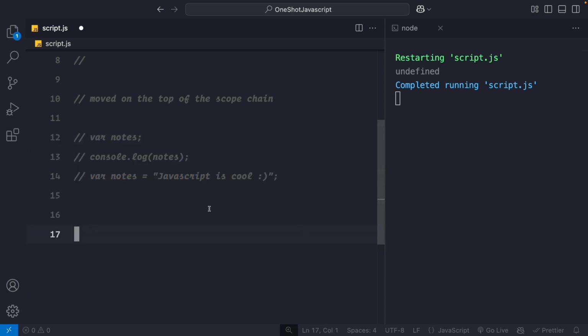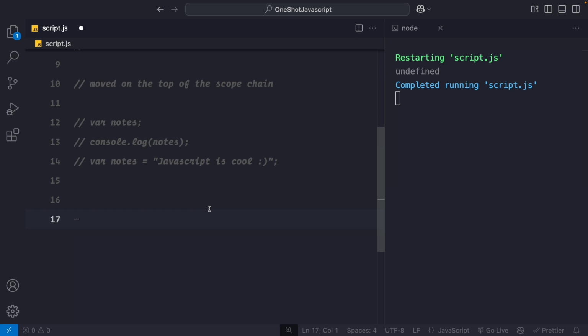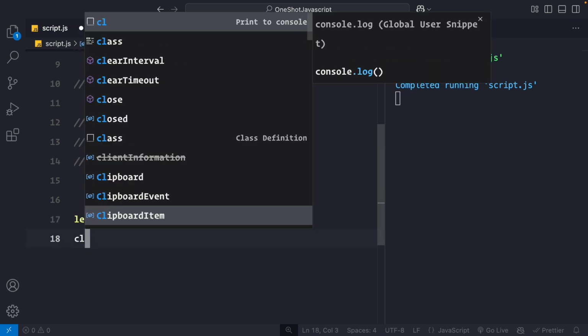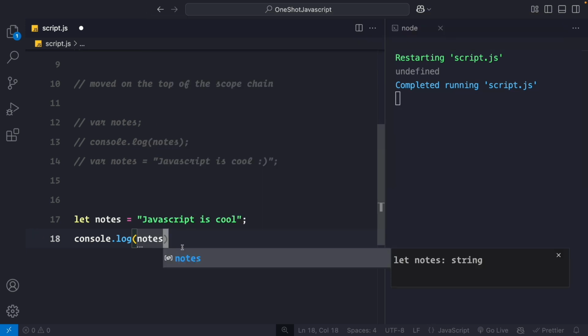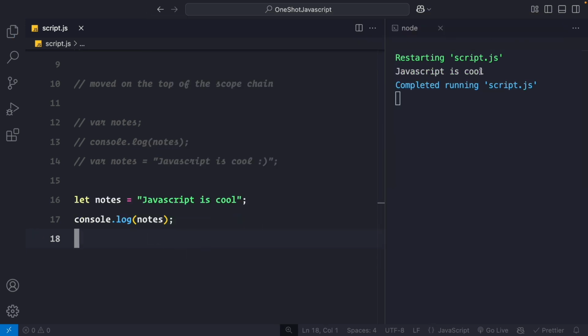Now this is one thing. Now let's try to do the same thing with the let and the const keyword, and let's see the magic. If I say let nodes equals to JavaScript is cool, of course if I console it later down the line, we will get nodes, JavaScript is cool.